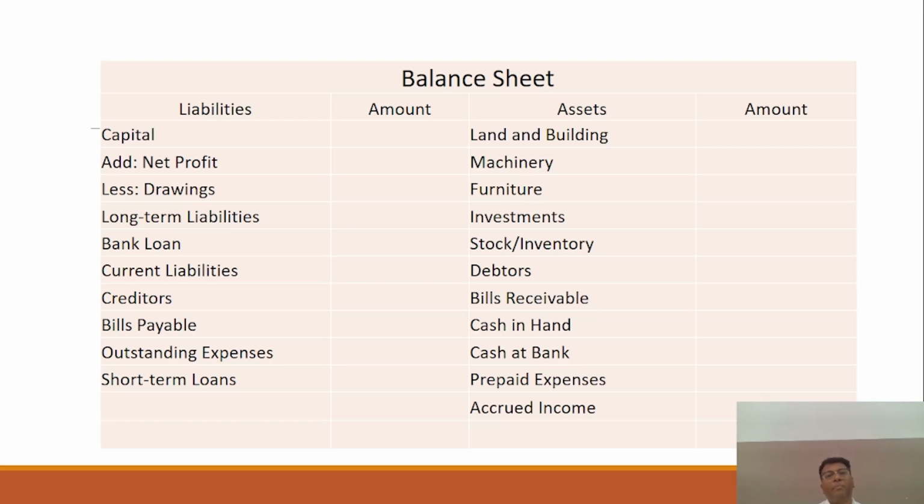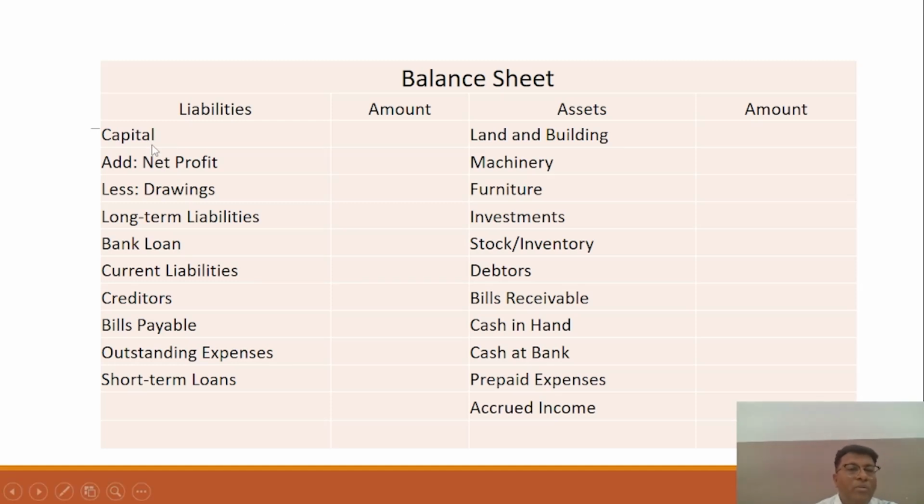Okay, now we come to the balance sheet. It is another part of the financial statement you have to prepare. And there are two sides, debit and credit, but it is again to mention that the left side is the credit side, it means the liability, and the debit side is the asset side. Okay, so it is opposite to the account statement. In the account, the left side is the debit and the right side is the credit side, but it is opposite in the balance sheet. Okay, so the very first item, as you see, is the capital.